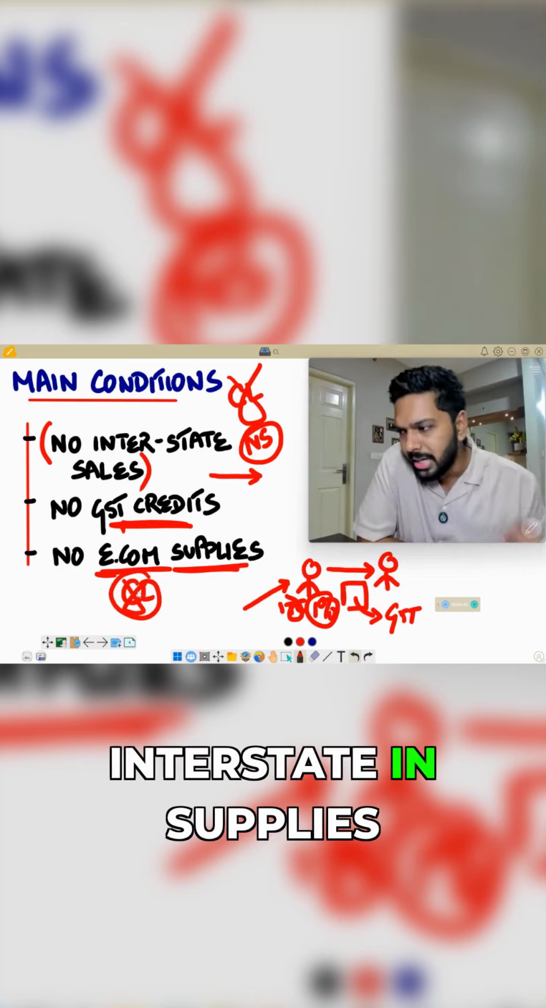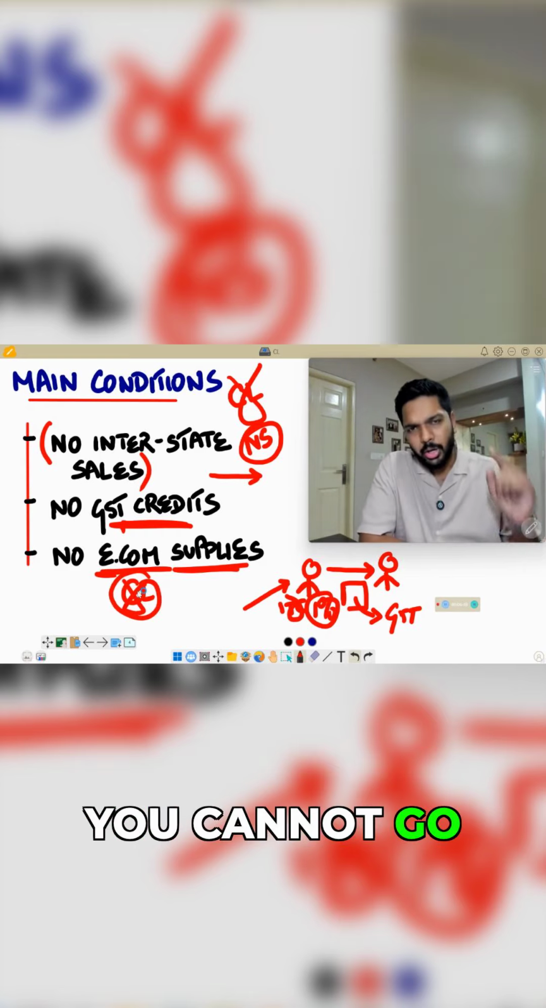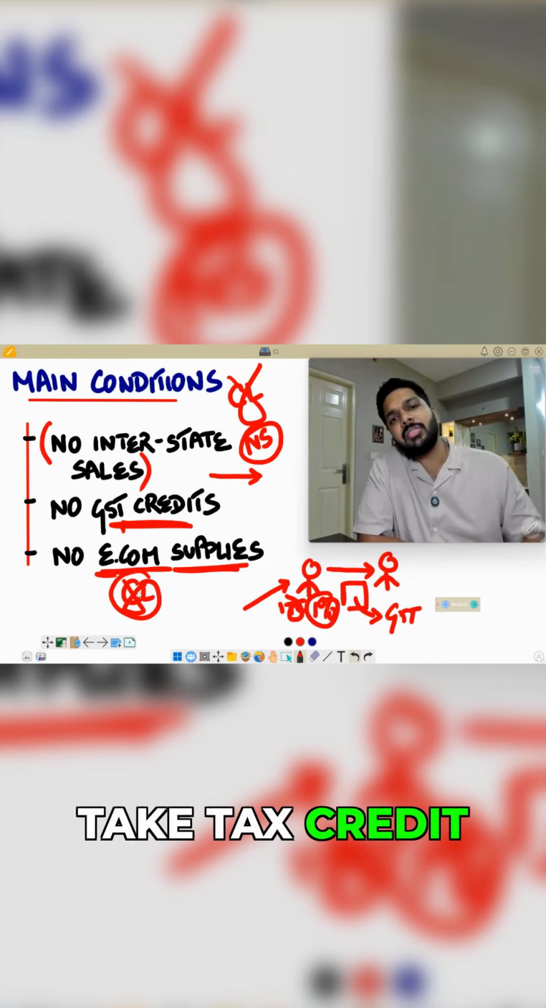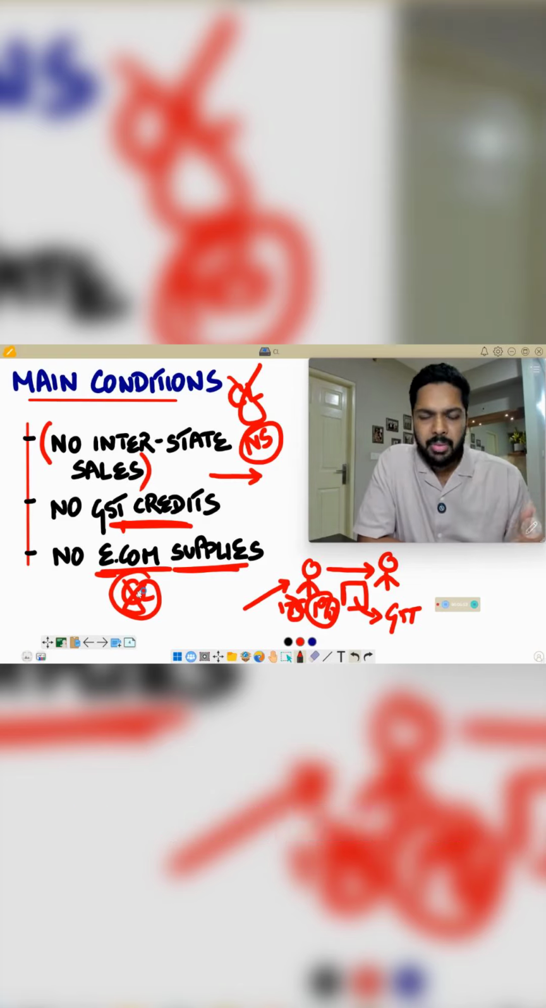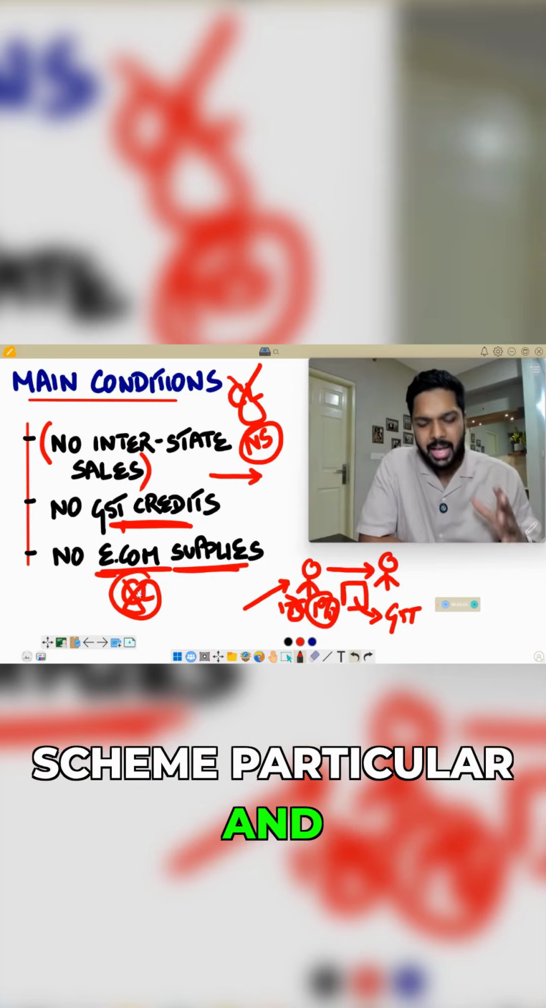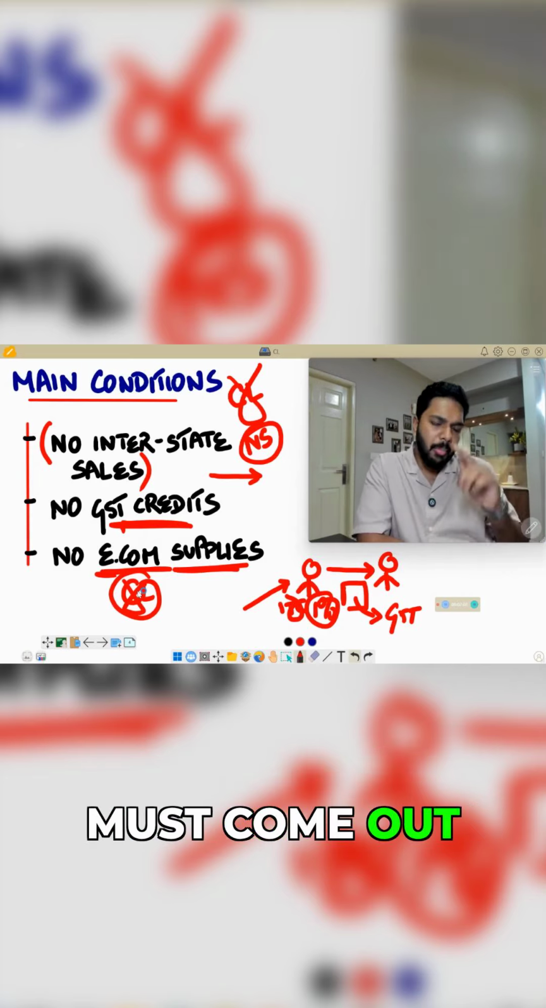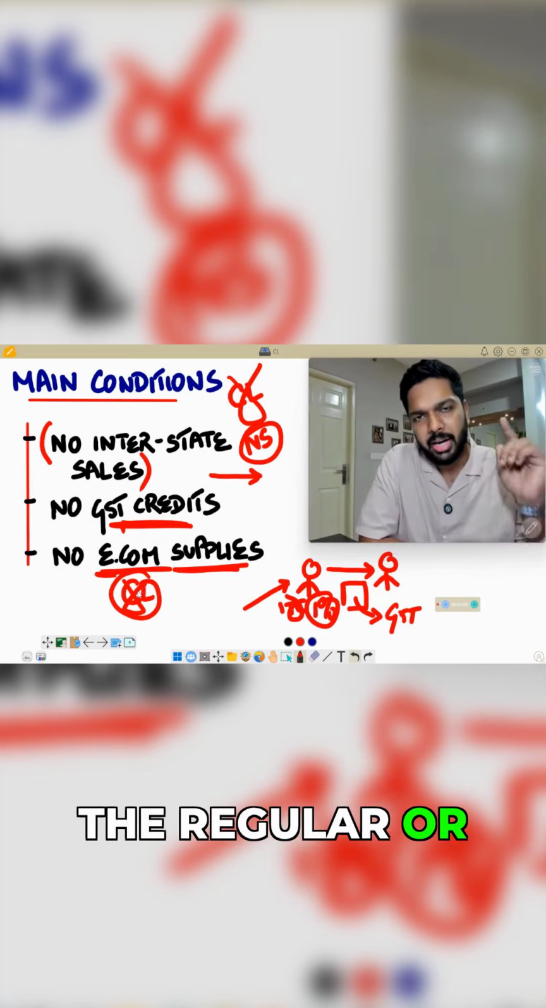So if you're involved in interstate supplies, you cannot go for CL, composition levy. If you want to take input tax credit on inward supplies, you cannot do so under this particular scheme. And if you want to supply goods or services through e-commerce operators, you must come out of the composition scheme and go for the regular or the normal scheme.